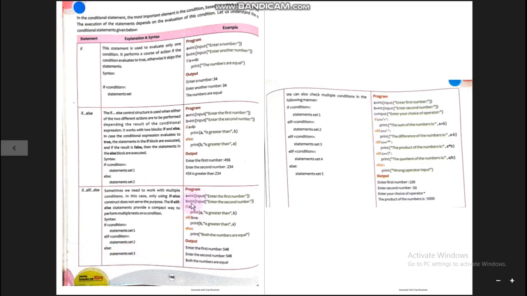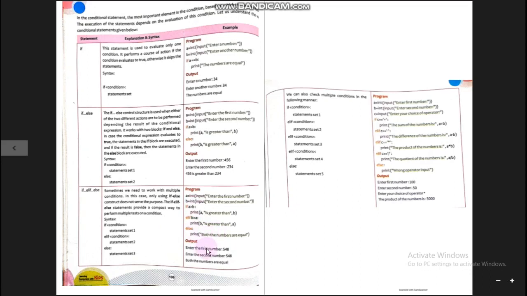So you can see here A and B, both values are taken as input. Now it is checked: if A is greater than B, it will print A is greater than B. Otherwise, if this condition becomes false, it will jump here and check another condition. If B is greater than A, and this condition becomes true, it will print B is greater than A. Otherwise, if this condition also becomes false, it will jump to the else part and print both the numbers are equal. So what does it mean? When A is not greater than B and B is not greater than A, it means A and B both are equal. So we can place all these statements according to this sequence.